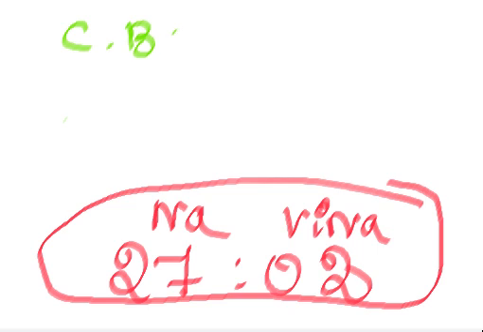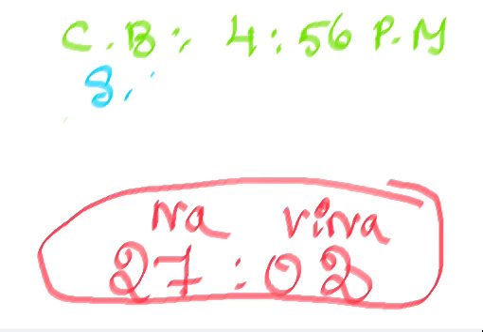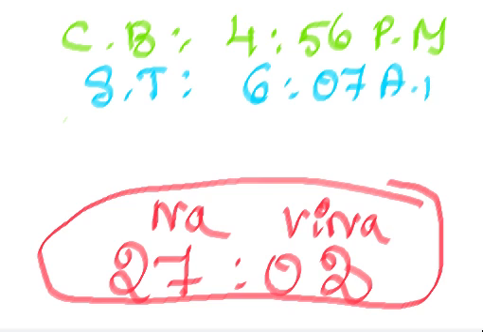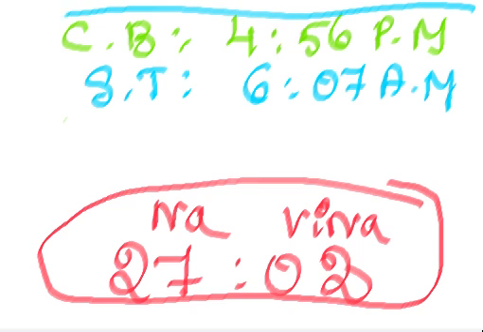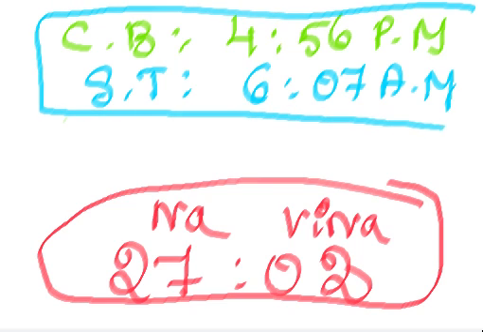For the childbirth 4 hour 56 p.m., and if the childbirth happens in the place where sunrise time is 6 hour 7 a.m. This is the particular data we got for a childbirth and the sunrise time at the particular place, and in this way we are calculating the Naliga and Vinaliga.